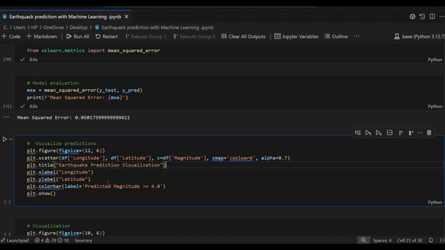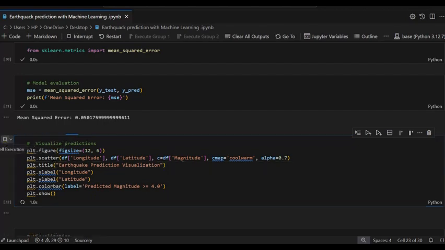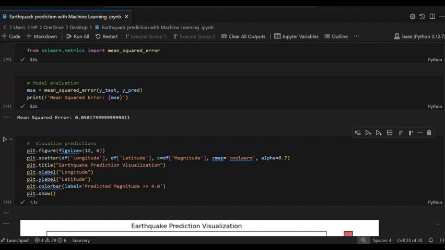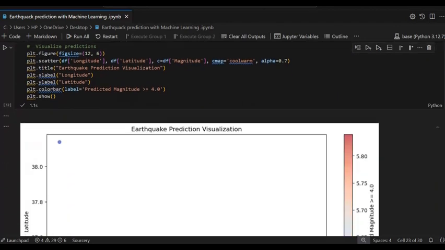X label we pass longitude and y label is latitude, and also the color bar is given, which is the label where we give the condition that prediction magnitude is greater than 4.0, and plt.show. So you can see the earthquake prediction.